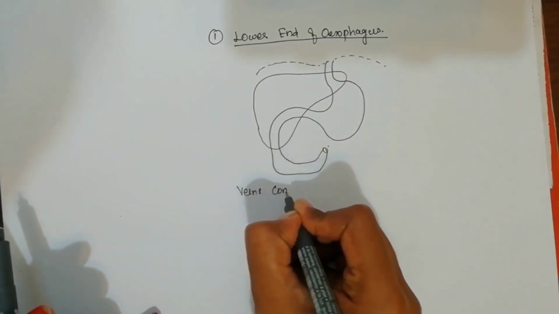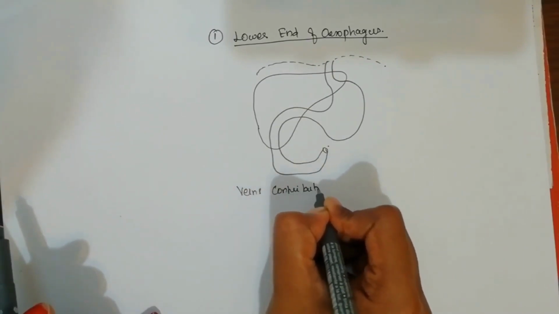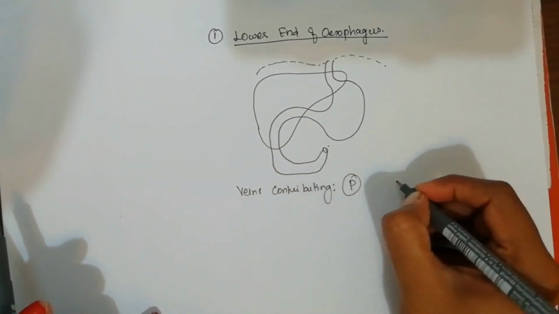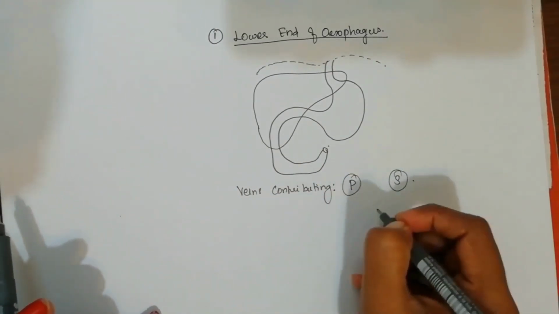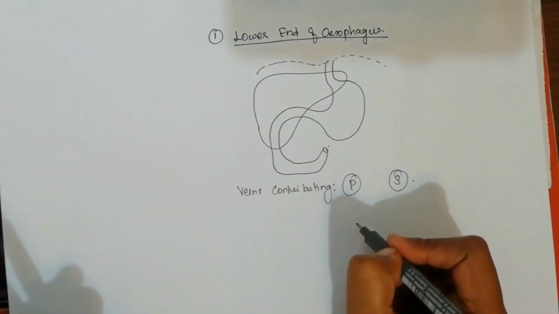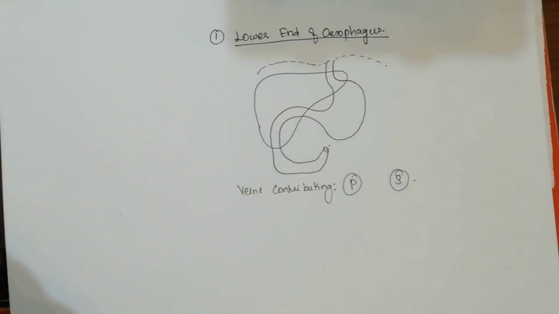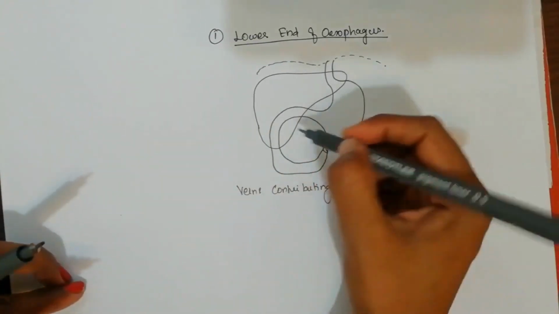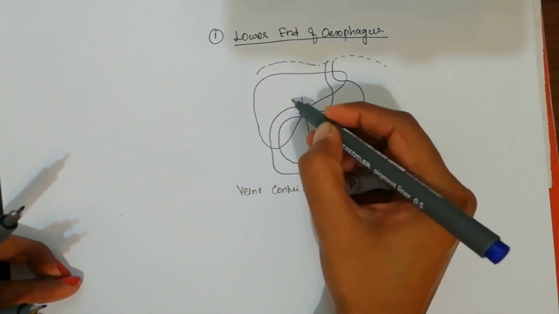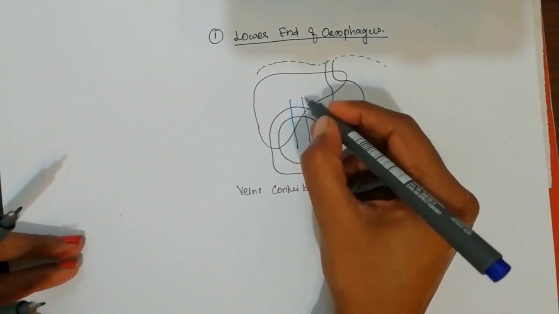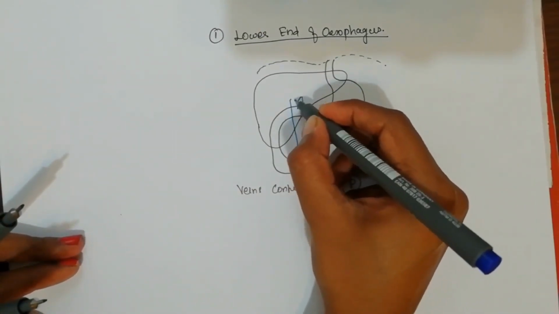Now we are going to see the veins contributing for that. We have to see both the portal part and the systemic part, which get anastomosed to form this portacaval anastomosis. So now we have the portal vein. In porta hepatis it will divide into 2 divisions.